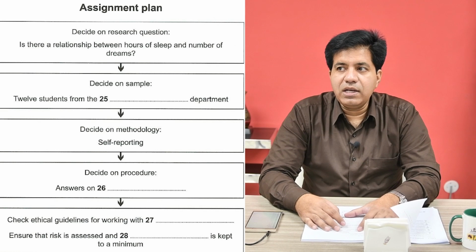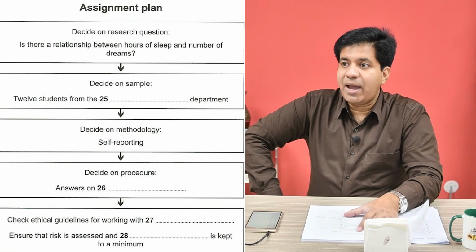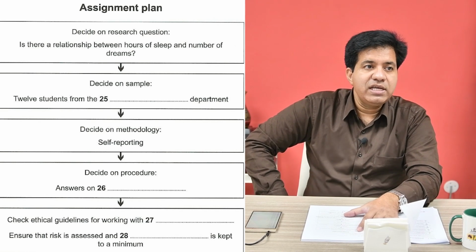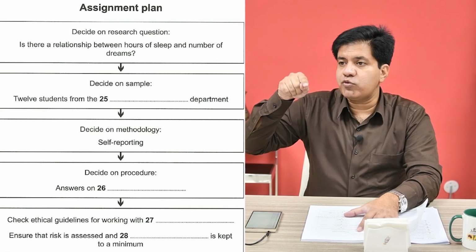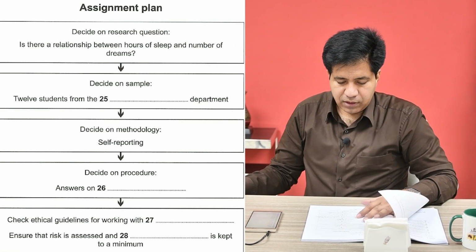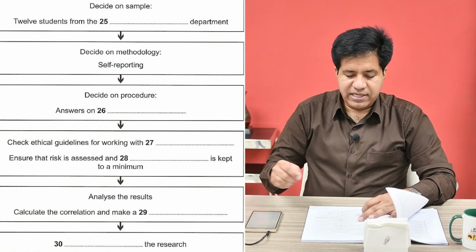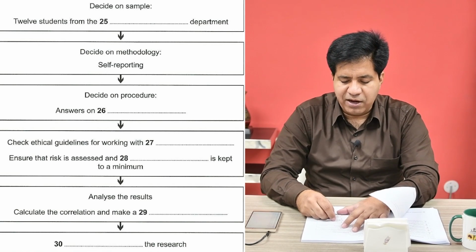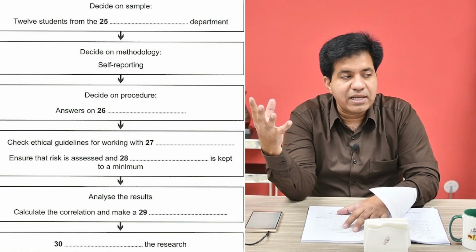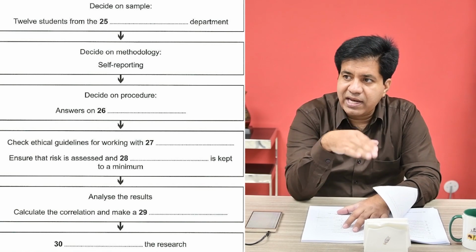Yeah. Unnecessary stress. So, and dash is kept to a minimum. Dash is kept to a minimum means stress is kept to a minimum. For kept to a minimum, they use the word unnecessary stress. Good. Question number 29. Analyze the results. Calculate the correlation and make a dash. Calculate and make something. For make, they can use the word draw or any other word. Calculate and something.